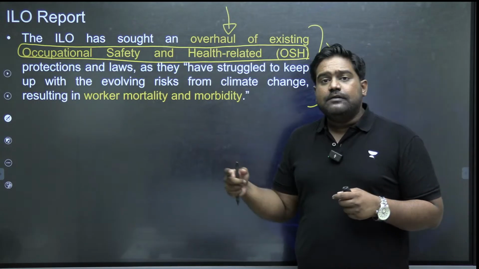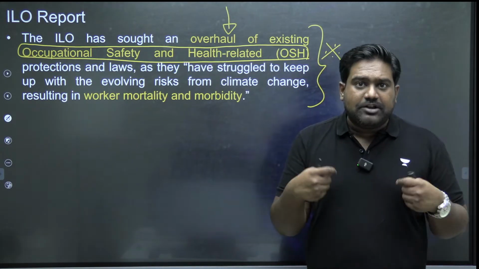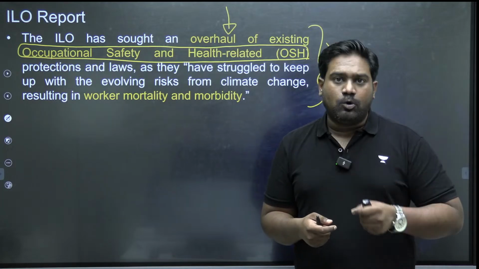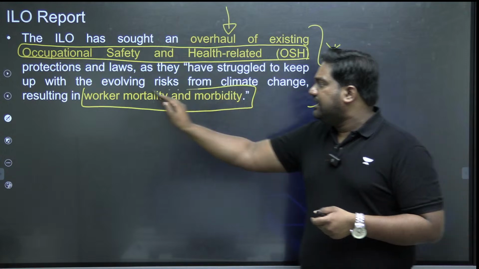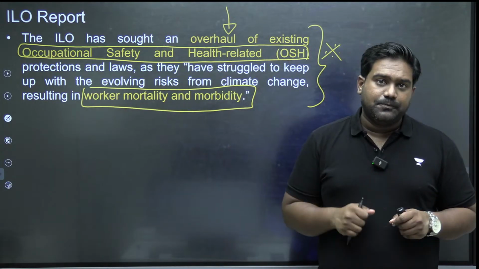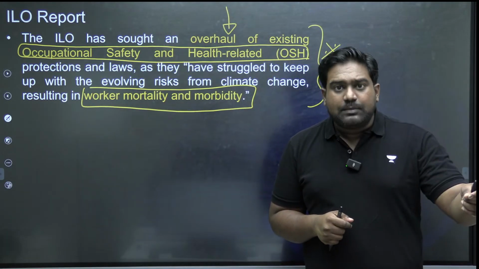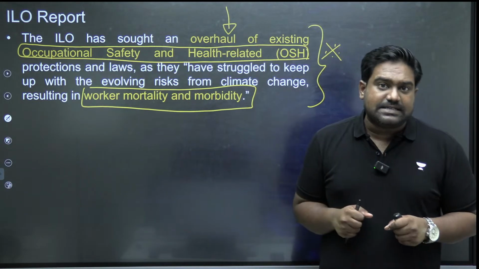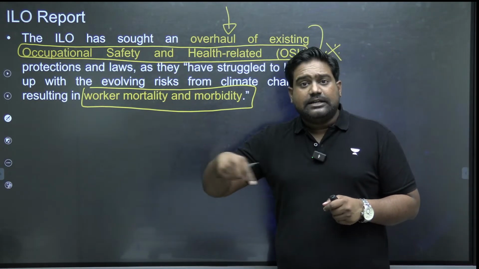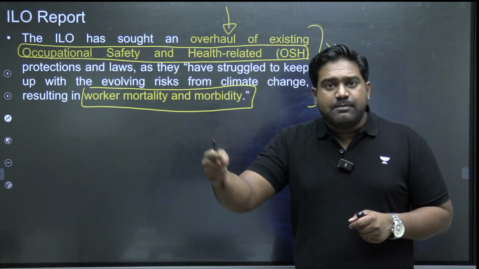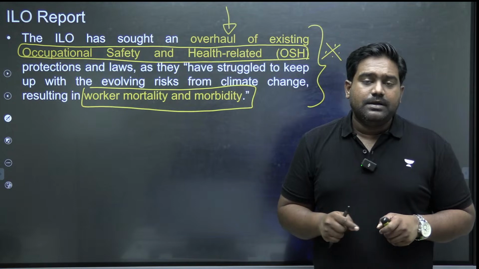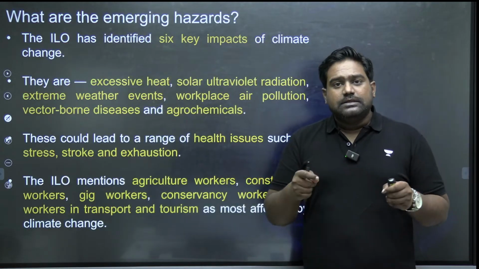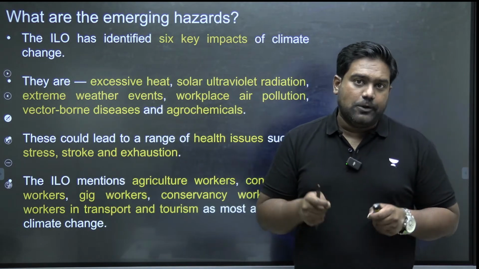So ILO is calling for a complete overhaul, a complete reform of OSH codes, occupational safety and health codes, so that worker mortality and morbidity rates can be brought down. Injuries and deaths that occur at the workplace because of climate-linked disasters can be reduced, they can be mitigated. So that is the focus of the report that has been brought out by ILO.